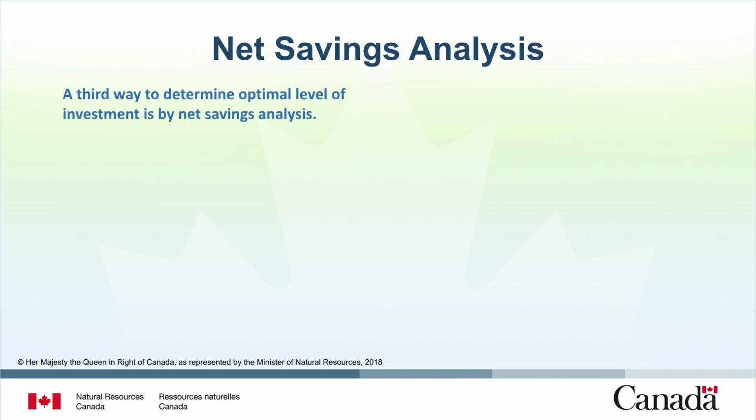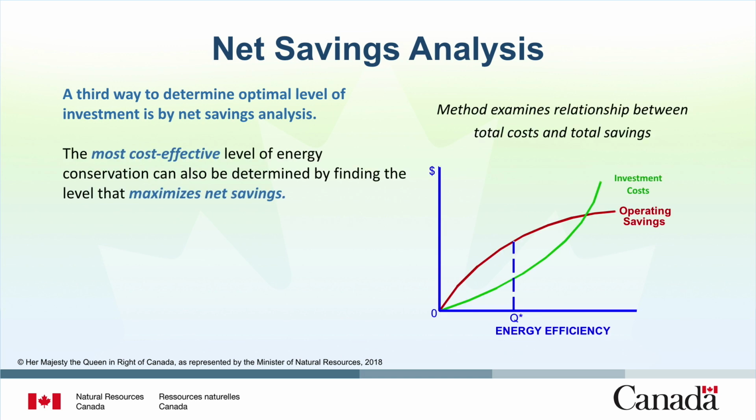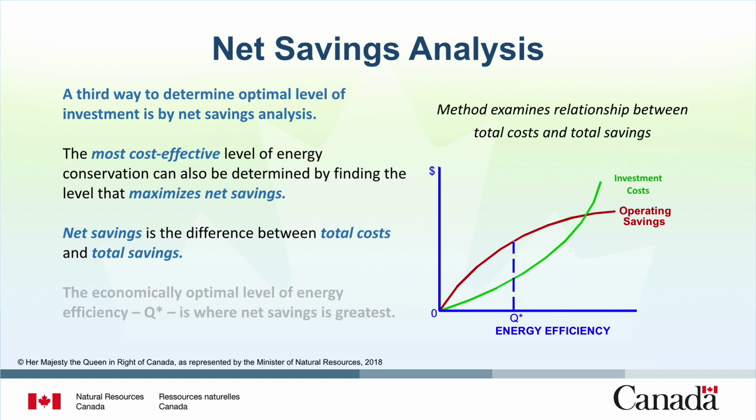A third way to determine optimal level of investment is by net savings analysis. This graph shows the most cost-effective level of energy conservation can also be determined by finding the level that maximizes net savings. Net savings is the difference between total costs and total savings. Here, the investment cost curve is identical to the one in the previous slide. It is compared against an operating savings curve. The operating savings curve is determined by taking the difference between the operating cost at zero level of investment and the operating cost at any other level of investment. The economically optimal level of energy efficiency Q is where net savings is greatest.